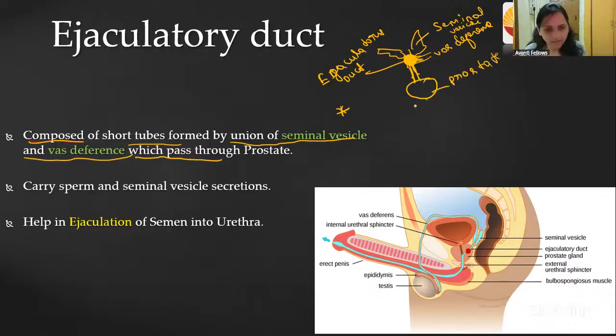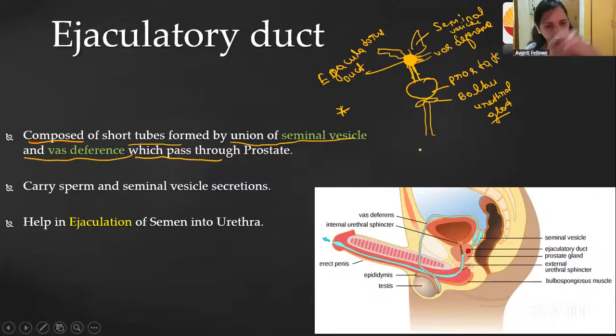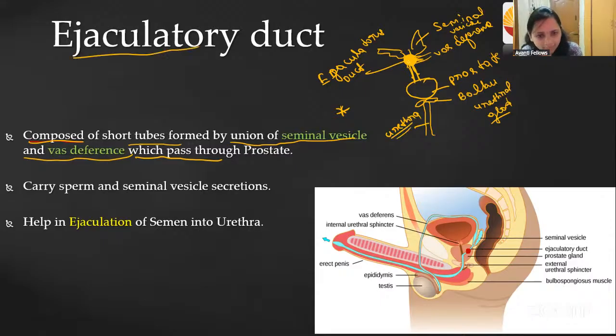Prostate gland. And below the prostate gland, you can see the bulbourethral gland is there. And then after the bulbourethral gland, it goes to the penis, to the urethra, going outside. Urethra is present, right? Through the urethra. So this is how it is. The ejaculatory duct here is a connection of both the seminal vesicle and the vas deferens.